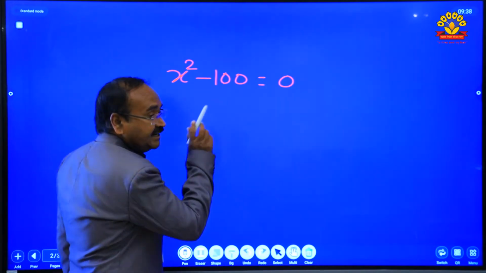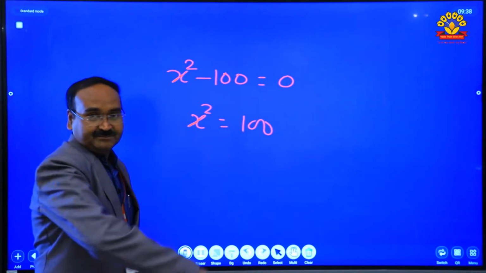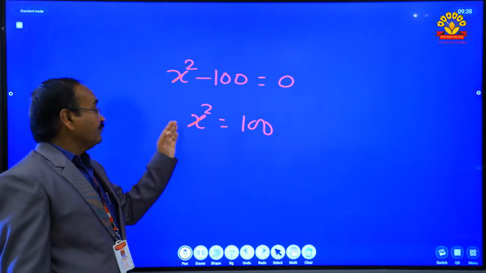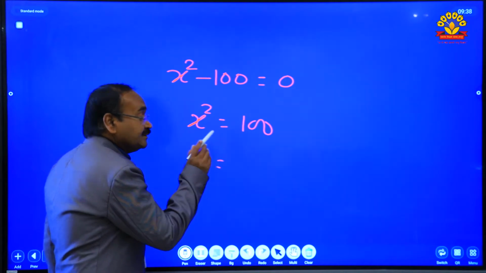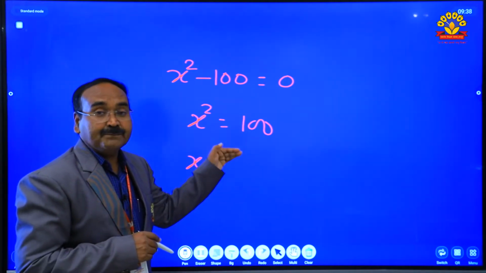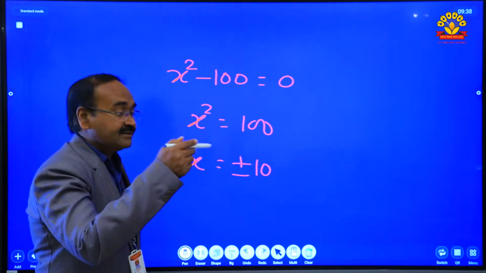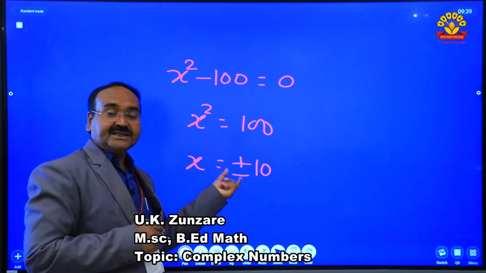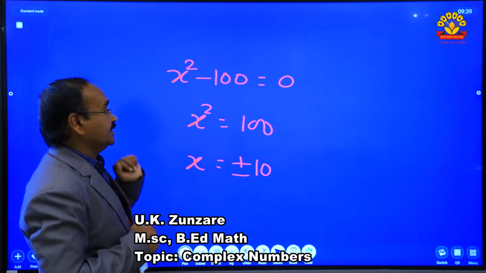So by adding 100 on both sides we get x square is equal to 100. Everybody knows this is a simple step. Now find the square root of both sides. When we find the square root of x square, it becomes x. And as in the previous example with root 25, what is the square root of 100? Plus or minus 10, right? Because the square of plus 10 is 100, and the square of minus 10 is also 100. So there are two values of x, one is 10 and another is minus 10. These are the solutions for the given equation.